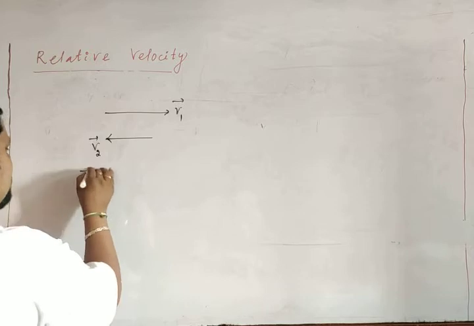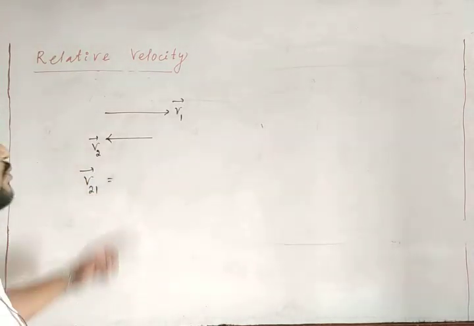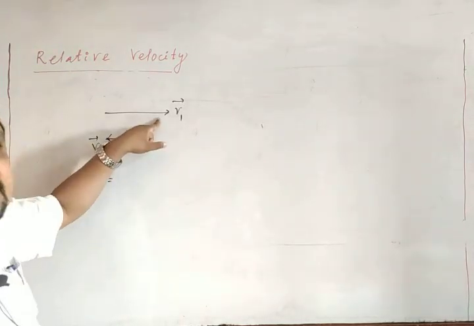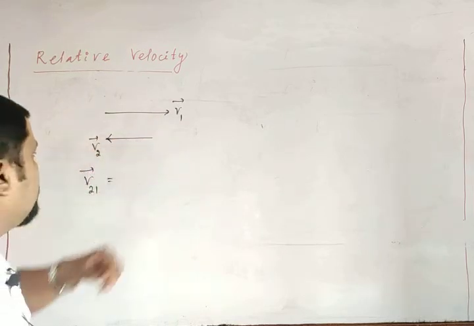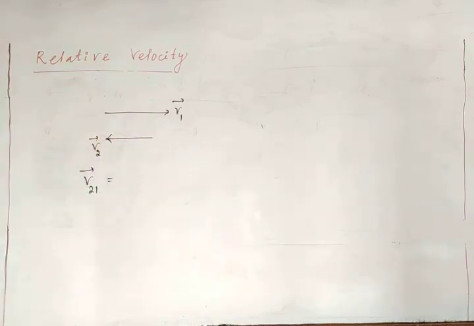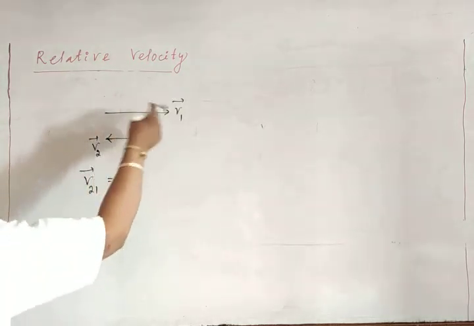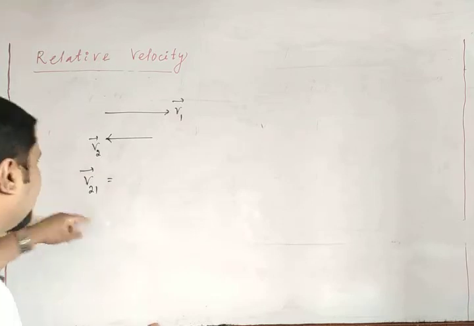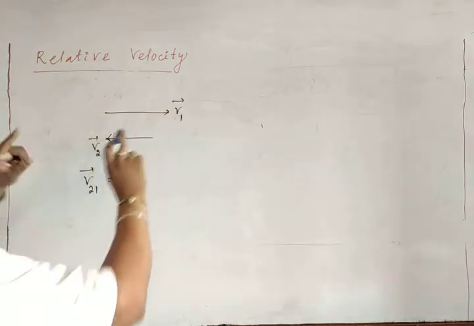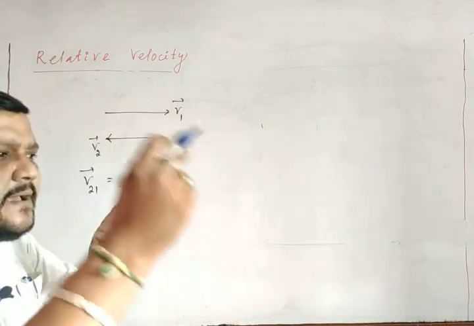Velocity of 2 with respect to 1, what will we do? 2 with respect to 1 means 1 is the observer, 2 is the body. So I have to make this 1 at rest. My concept is that when calculating the relative velocity, both should be in the same direction.